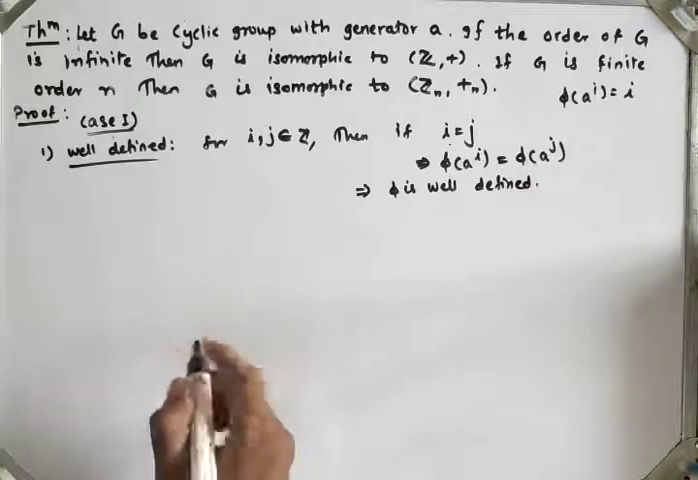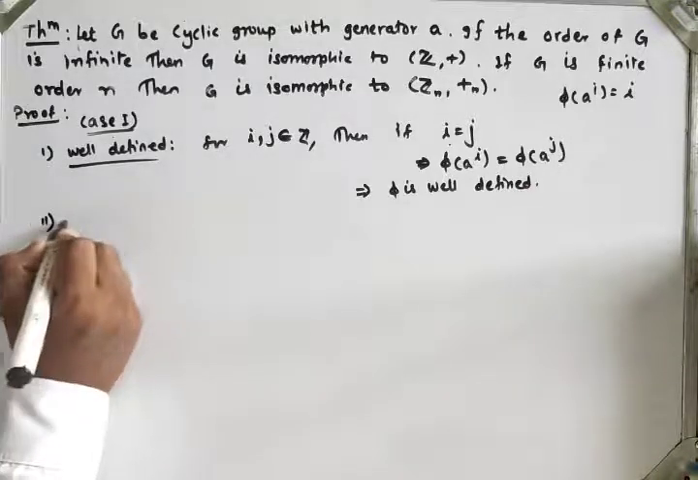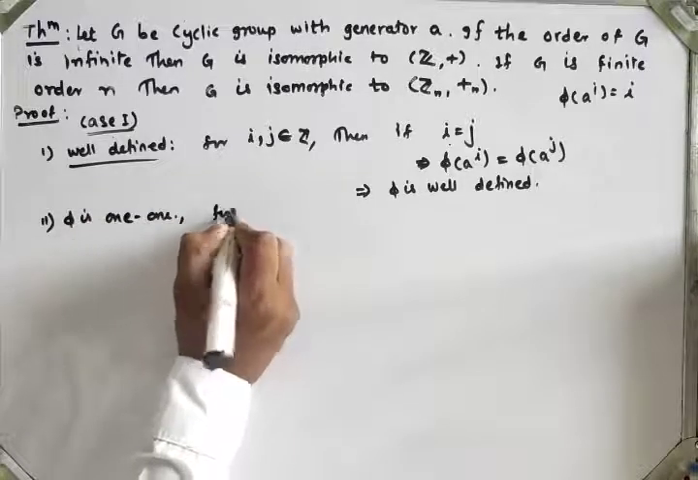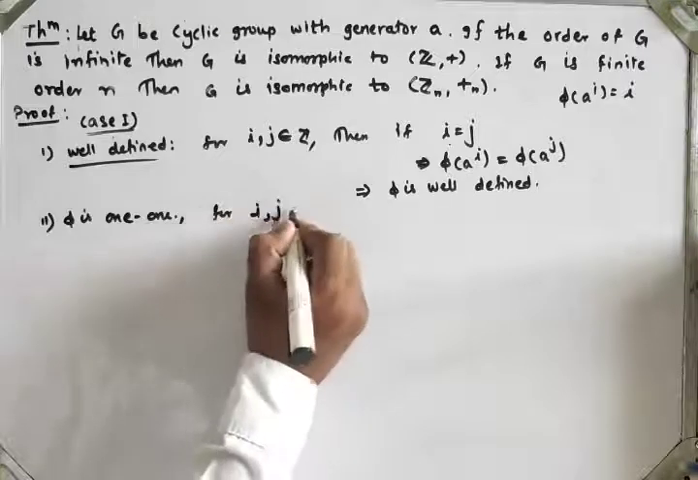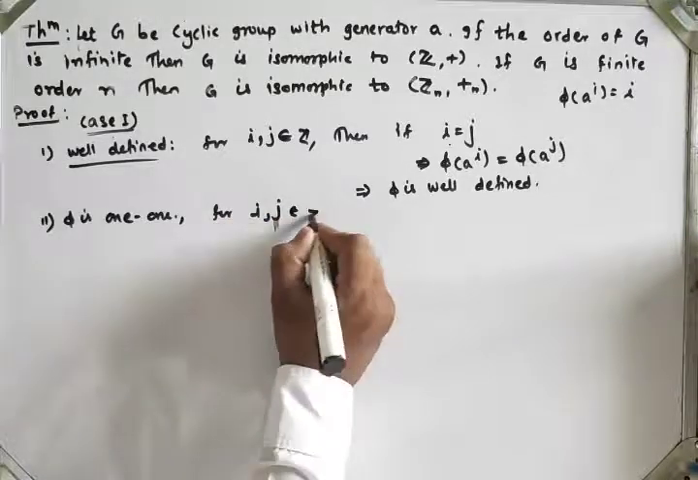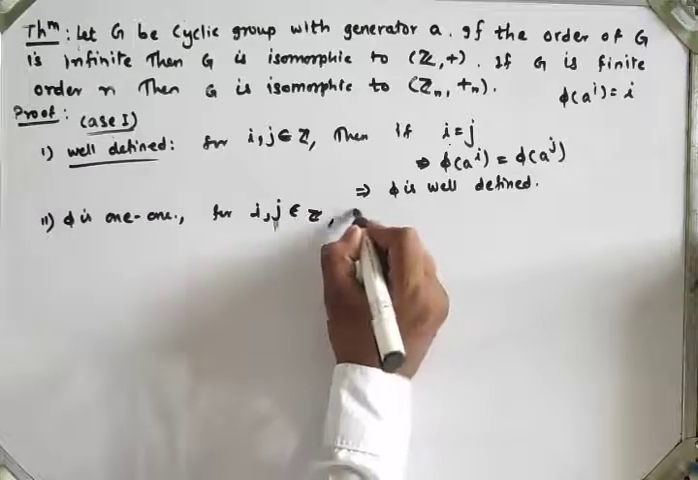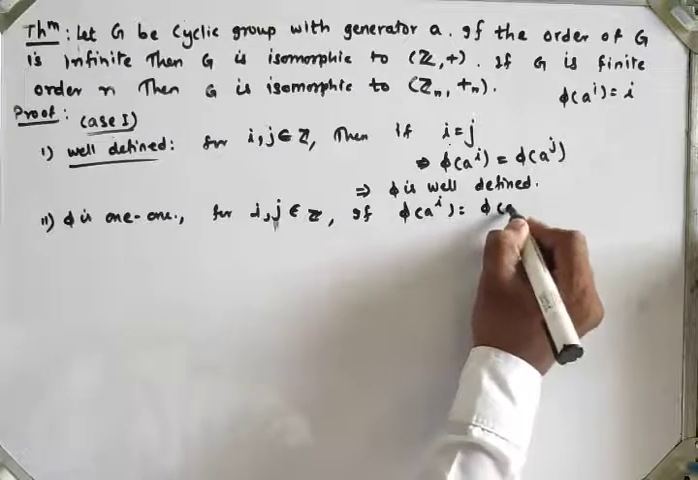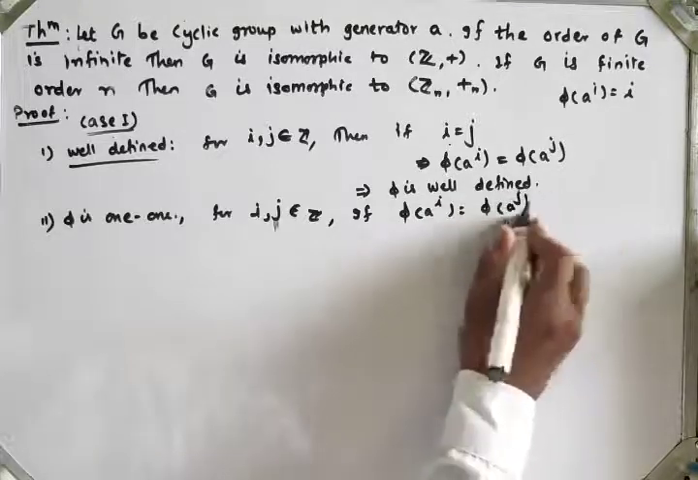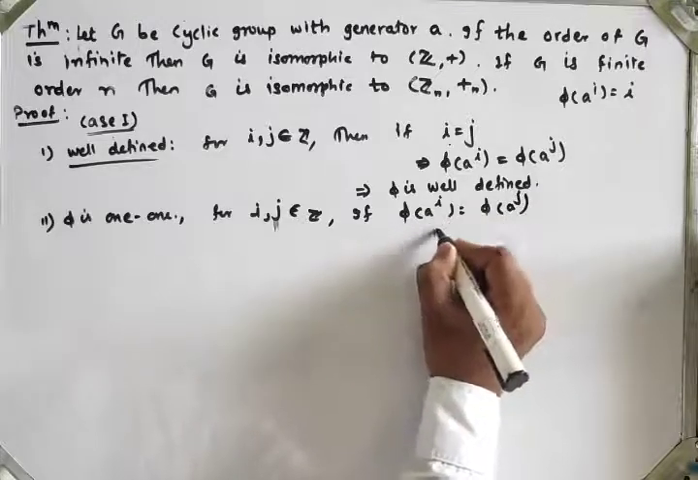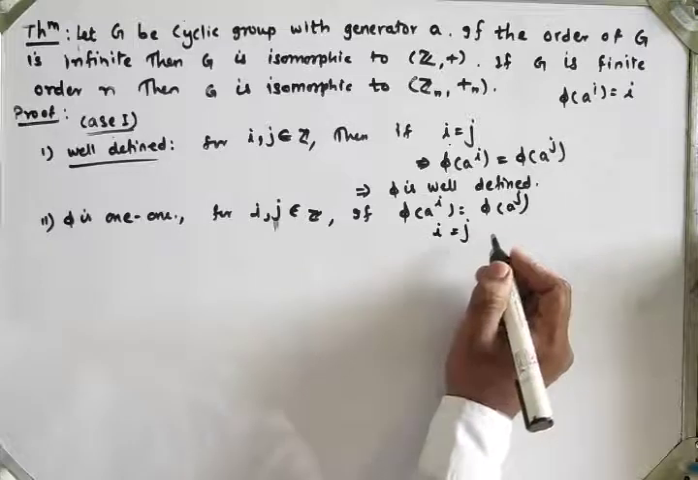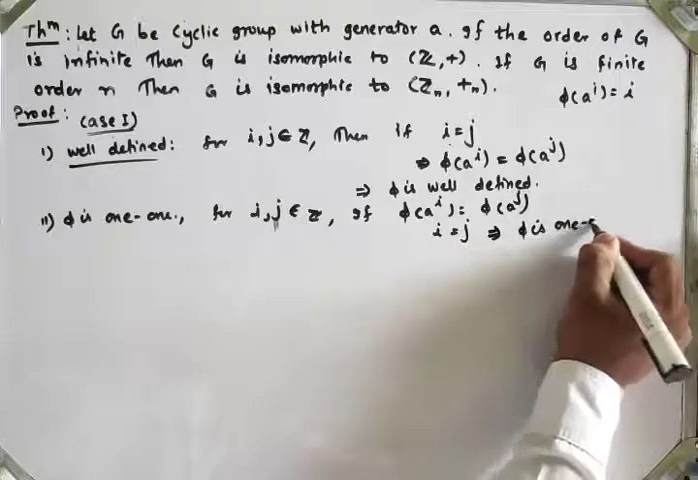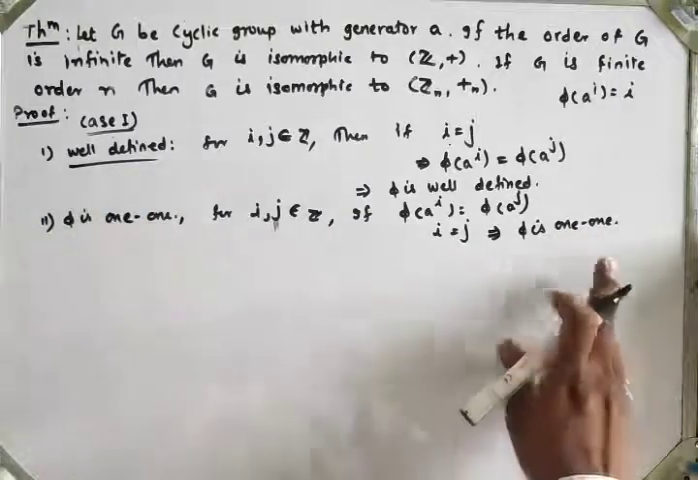Now next, to show phi is 1-1. I will take two values i, j again belonging to the set of integers, and if phi of a raised to i is equal to phi of a raised to j, then the value of phi of a raised to i is i, which is equal to j. That implies phi is 1-1. So phi is well defined, and phi is 1-1.